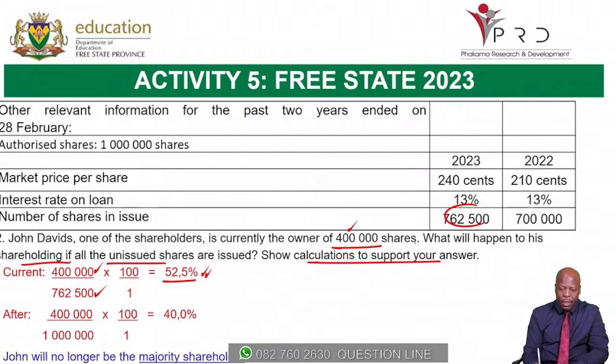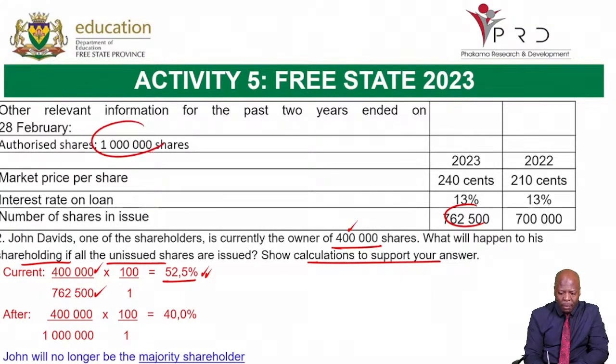All right. And then what will happen to his shareholding if the unissued shares are issued? How many are the unissued shares? Remember, we have the authorized of 1 million, and currently there are 762,000 in issue. So we're simply saying if he maintains his number of shares, which is 400,000, and we issue the unissued shares, that simply means we now have 1 million shares in issue.